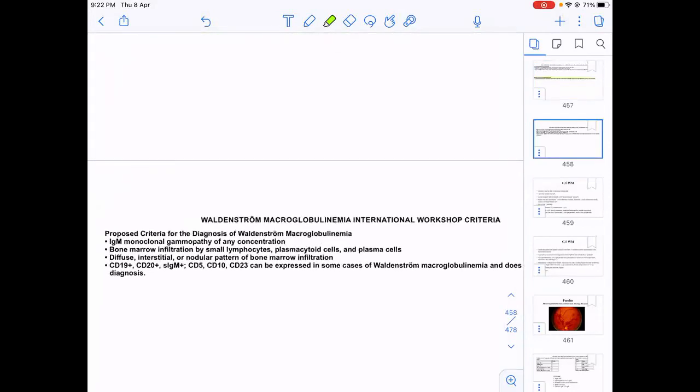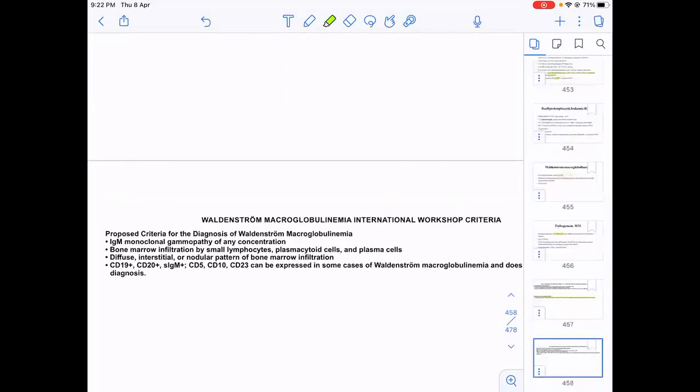So what is the criteria for diagnosing Waldenstrom's macroglobulinemia? That I have a monoclonal M band of IgM, and the bone marrow is infiltrated by plasmacytoid cells. These cells are CD20 positive, and other B cell markers like CD19, CD23, CD5, CD10 can also be expressed.